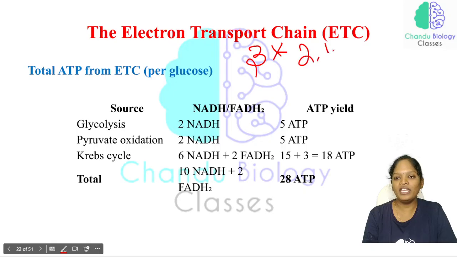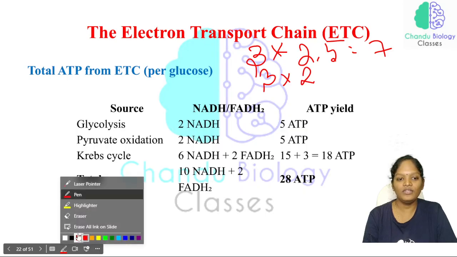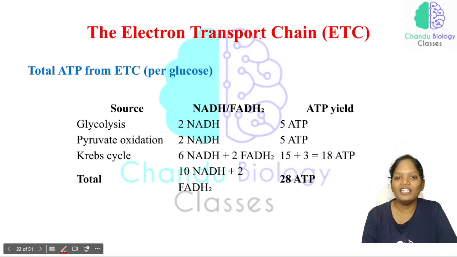Then 3 NADH is equal to 7 ATP. Isn't it? No, I'm confusing myself. Yeah, wait. See here, 6 NADH.